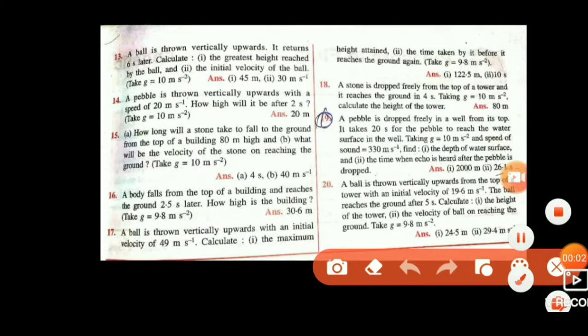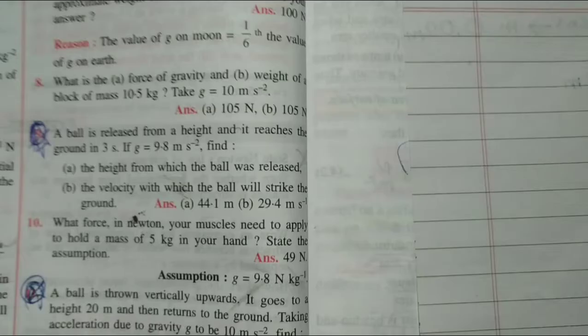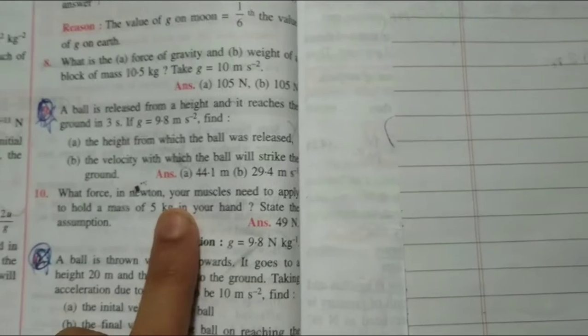In this page, here are your 19th and 20th parts. Let's start solving this. Now we will solve the 9th part.